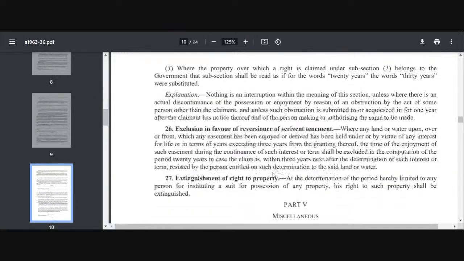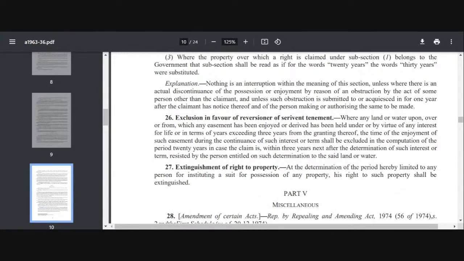This is 25. 26 says exclusion in favor of reversion of servient tenement. Now again this section talks about what happens if there is a servient heritage. You know about servient heritage and you know about dominant heritage, right?